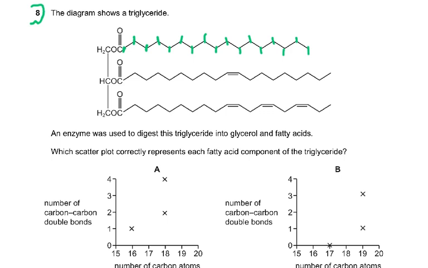Now, question number 8, I think this was a rather difficult question. The diagram shows a triglyceride. An enzyme was used to digest this triglyceride into glycerol and fatty acids. Which scatter plot correctly represents each fatty acid component of the triglyceride?